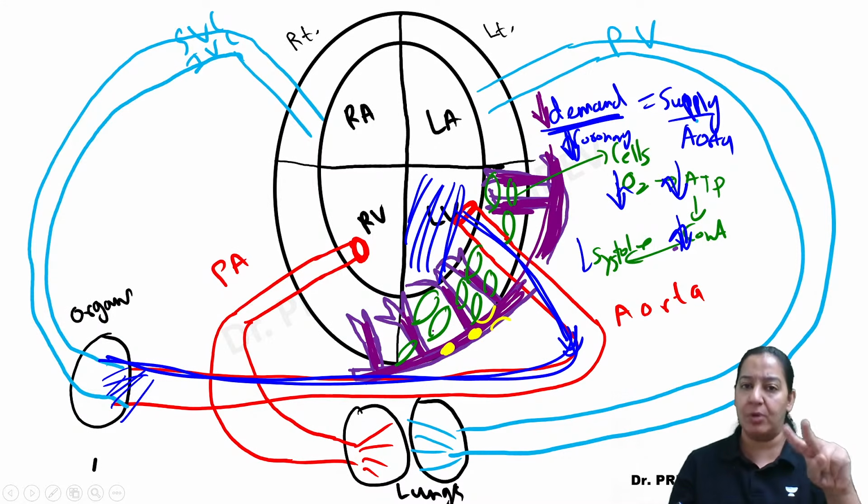So less blood means less oxygen. Less oxygen means they will form less ATP. If they form less ATP, they will contract less vigorously and they will give less blood to the aorta. So that is the thing.